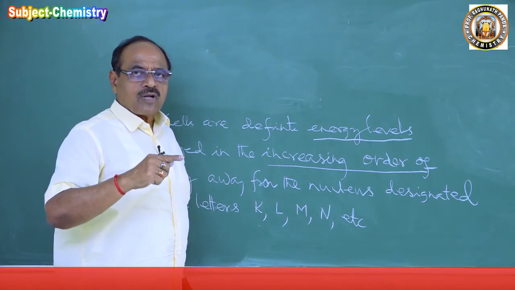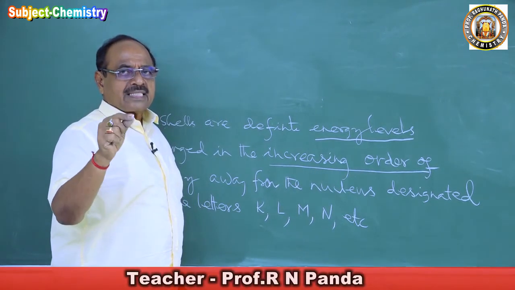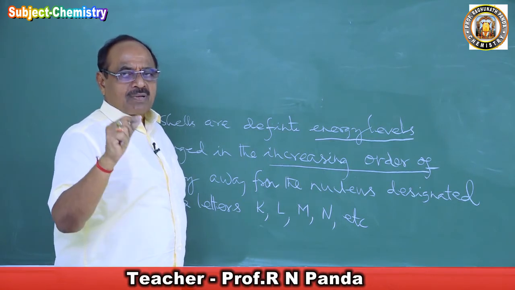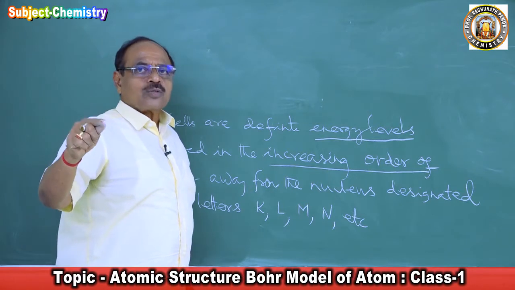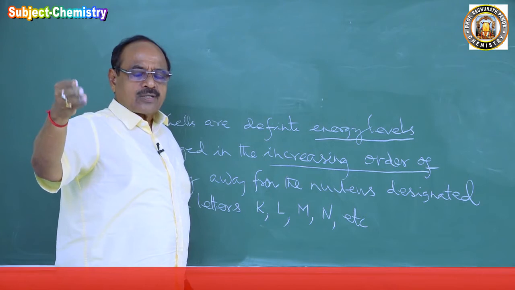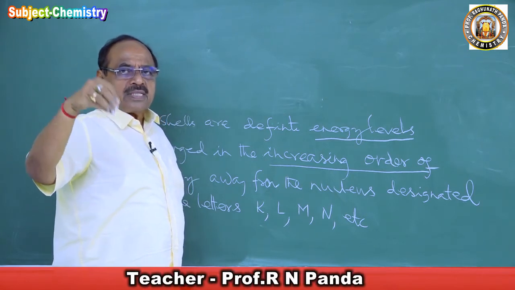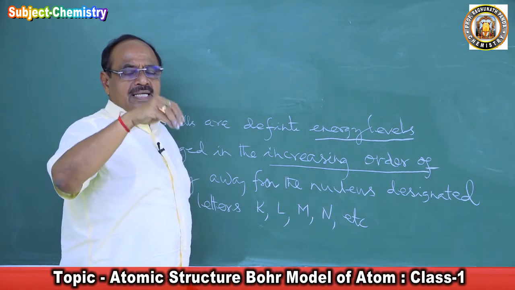It means when you go from the nucleus, from the first cell to the second cell, the energy is increasing. From the second cell to the third cell, the energy is increasing. From the third to the fourth cell, the energy is increasing. That means the energy of the electron moving in the fourth cell is more than the energy in the third cell, then the second cell, then the first cell.